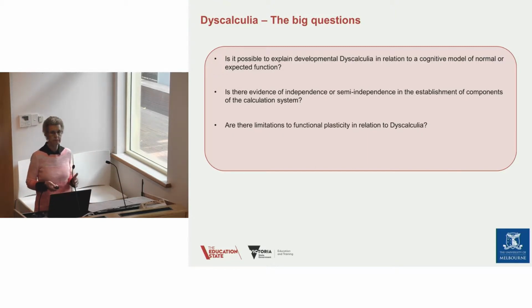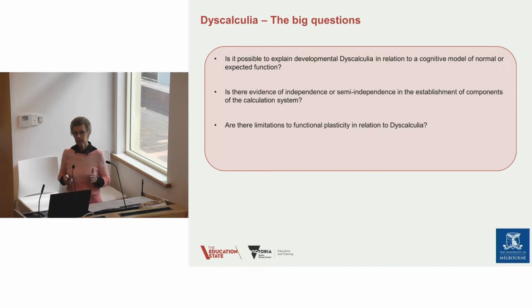Now, what do I mean by functional plasticity? The brain is known to have this enormous capacity for plasticity, where new pathways can be built, new connections made, new networks created, so that new learning can occur. Now, the question is, is that possible in dyscalculia?